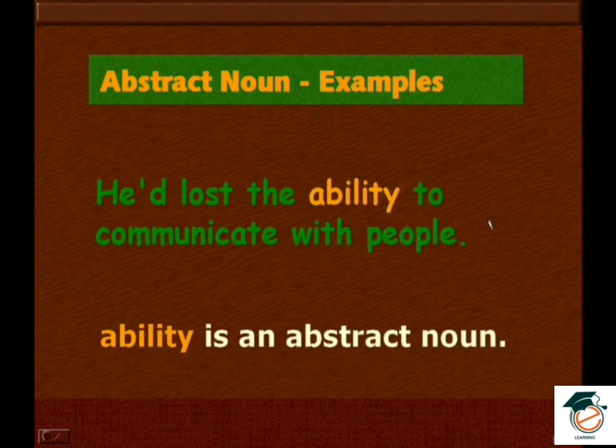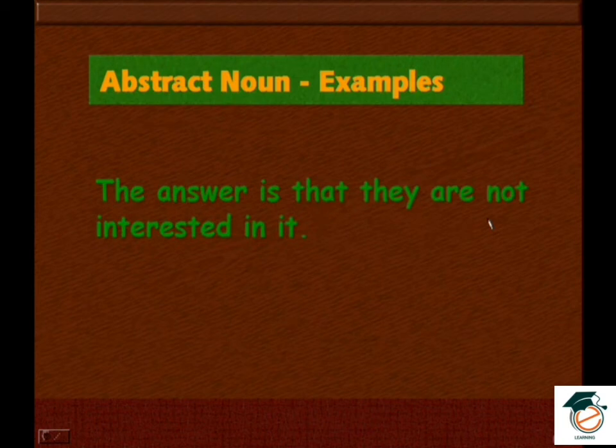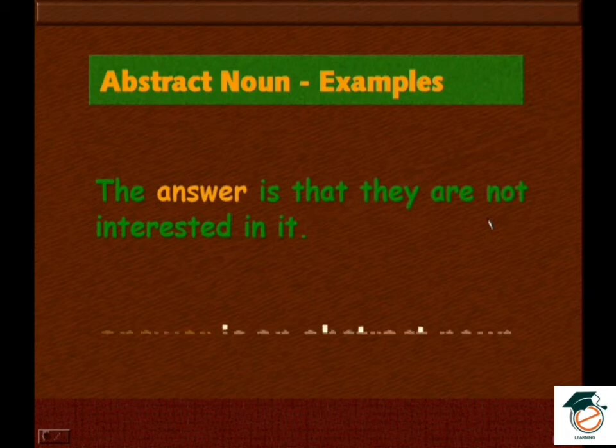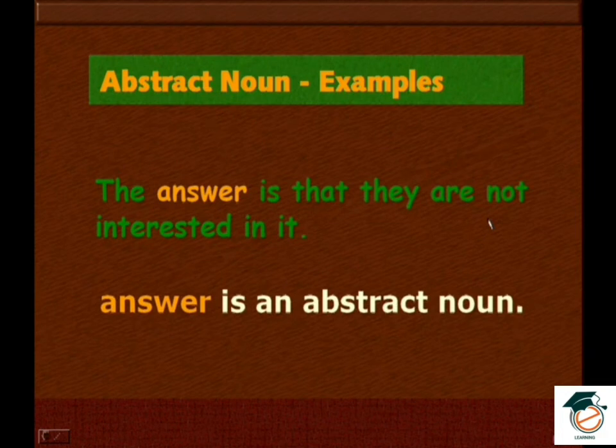Fine, we'll move to the next sentence. The answer is that they are not interested in it. Here the abstract noun is answer.